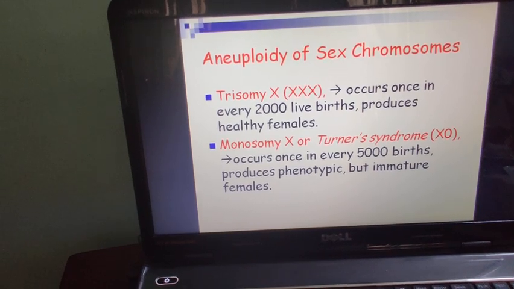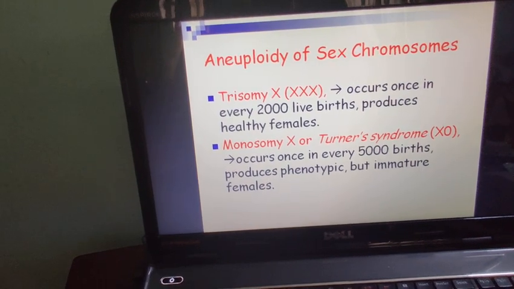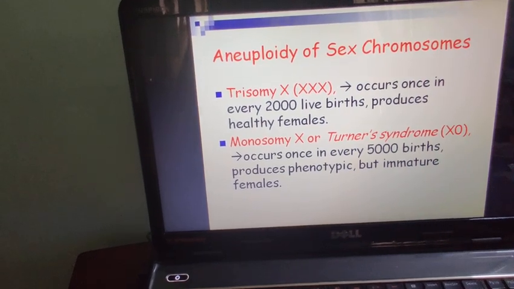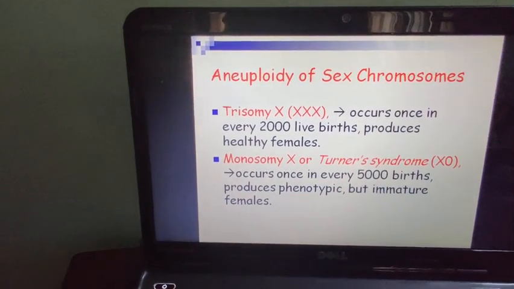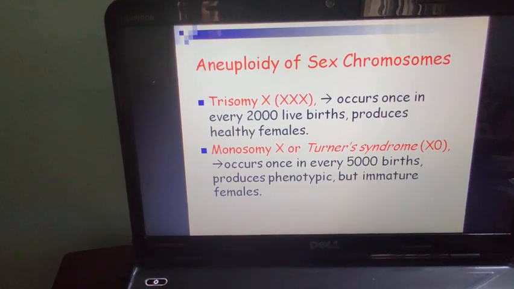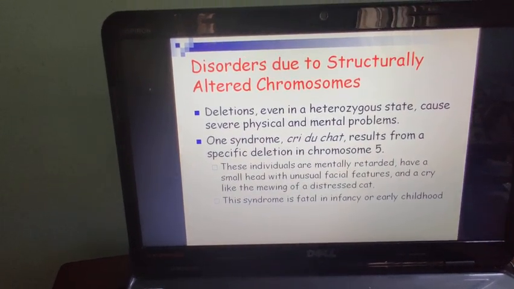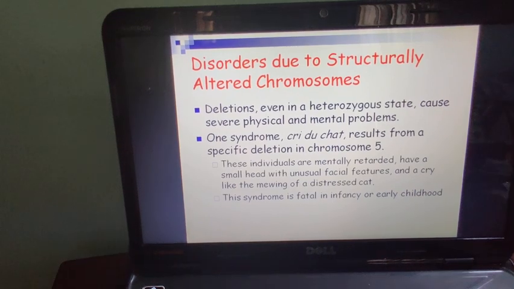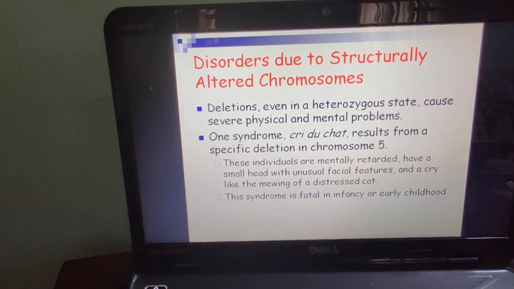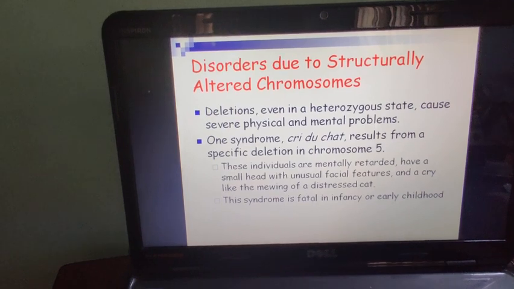Aneuploidy of sex chromosome, trisomy of X, occurs once in every 2000 live births and produces healthy females. Monosomy of X, or Turner syndrome, means only one X chromosome is present and the other X chromosome is absent, that is Turner syndrome. Now there are some chromosomes which are structurally altered, and that's why some disorders are there, called Cri-du-chat syndrome. It is because of a specific deletion in chromosome number 5.